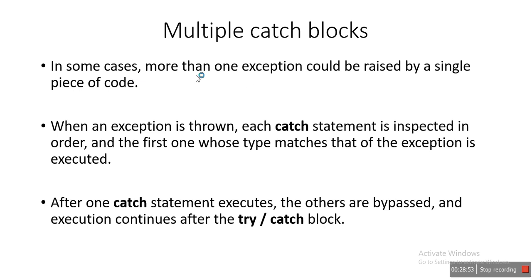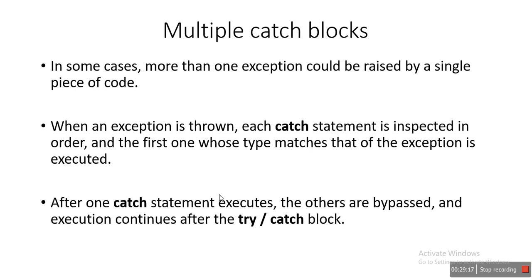So in some cases, what happens? More than one exception could be raised by a single piece of code. So a single piece of code may generate more than one exception. Okay, so when an exception is thrown, each catch statement is inspected in order, and the first one whose type matches that of the exception is executed.